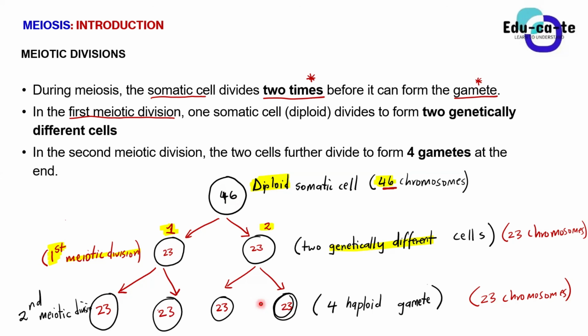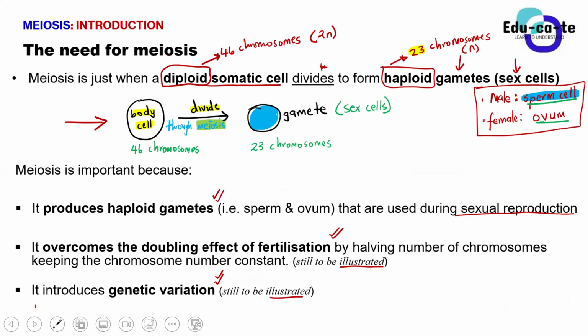That's how I introduced meiosis to you when I said that meiosis is when a diploid body cell having 46 chromosomes divides through meiosis to form haploid gametes, which are the sex cells having 23 chromosomes in them. So you now know that these 23 chromosomes are unreplicated. Do you get me when I'm talking here? Yes, sir. Yes.